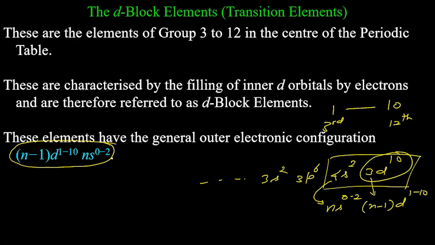And I told you in previous classes that sometimes it is not written in terms of the Aufbau principle, in terms of increasing energy. Rather, it is written in increasing order of shell. So n minus 1 is written first and then n. N minus 1 means the shell previous to the valence shell. So the valence shell is fourth, the previous shell is n minus 1, third. And this is the general electronic configuration you must remember. Write down and memorize.